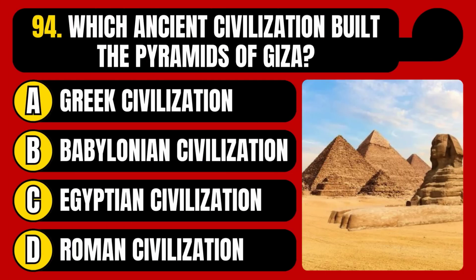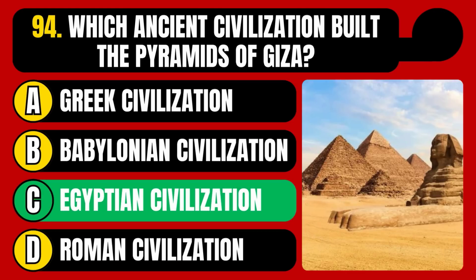Which ancient civilization built the pyramids of Giza? Greek civilization, Babylonian civilization, Egyptian civilization, or Roman civilization? The correct answer is option C, Egyptian civilization.